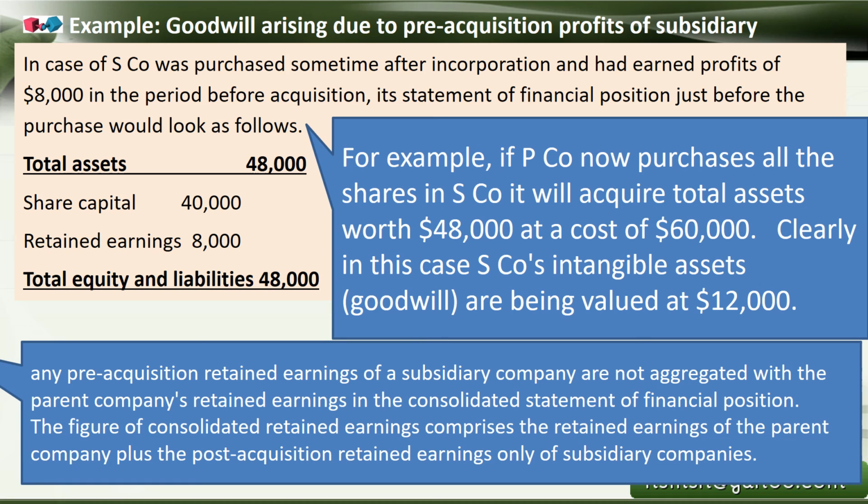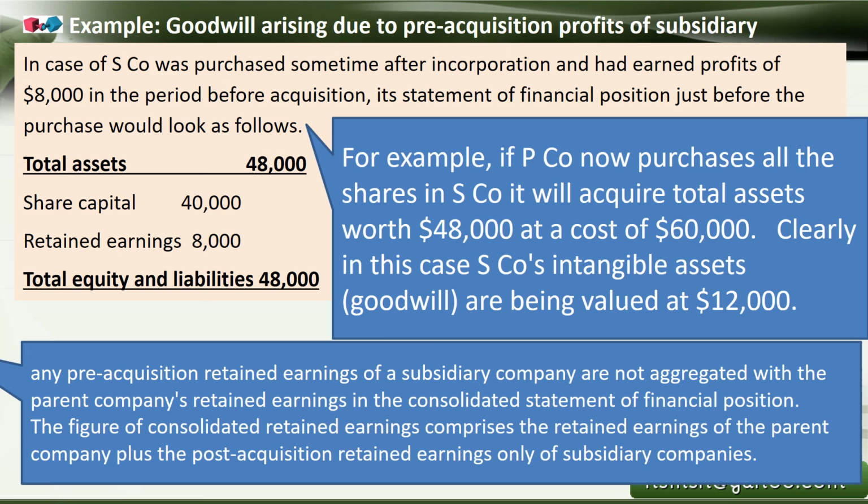So, supposing the parent company is deciding on acquisition of that subsidiary company, they get the balance sheet prior to the actual acquisition. The subsidiary earned profits of 8,000 sometime after incorporation, so they get the balance sheet with total assets of 48,000, where share capital is 40,000 and retained earnings are 8,000. Therefore, the total equity and liabilities become 48,000.